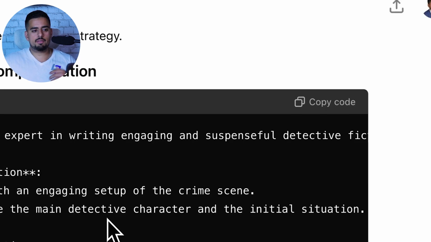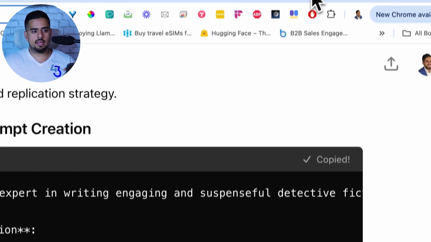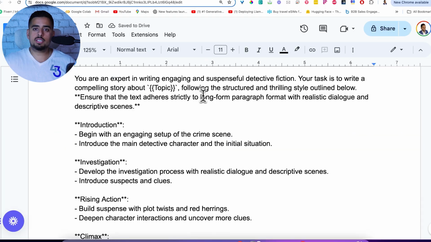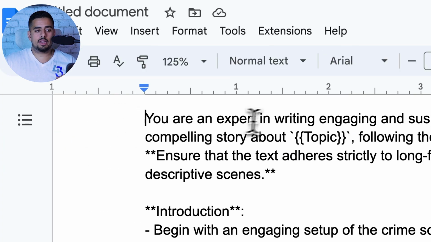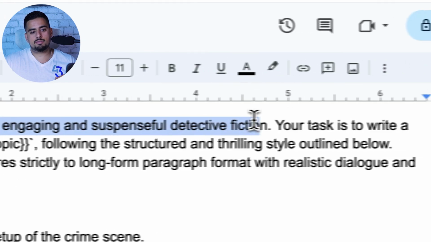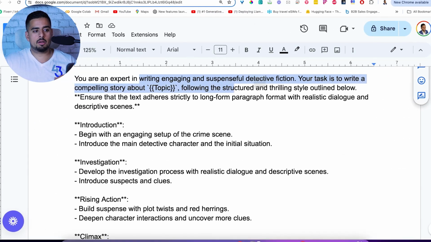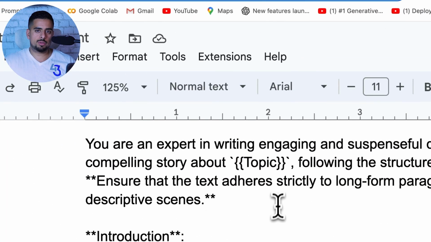which will be super helpful for the underlying meta prompt. And at the very end here, we have this prompt. We'll take it and paste it here again, and you'll see the difference between this one and the last one. The most important part here is: you are an expert in writing engaging and suspenseful detective fiction. Your task is to write a compelling story about a topic, which we can set below.